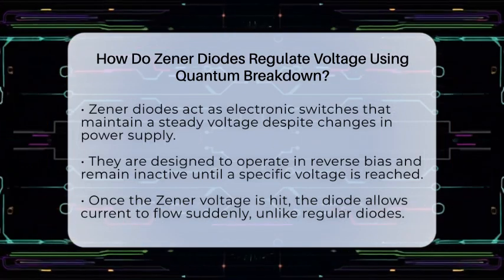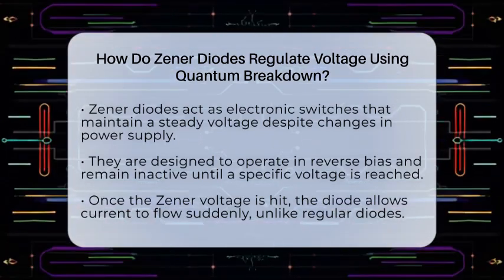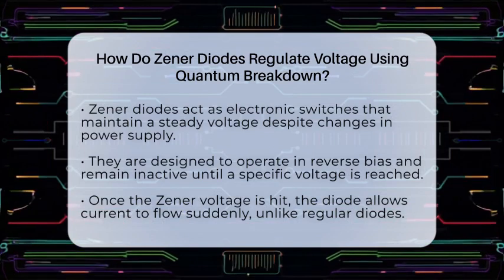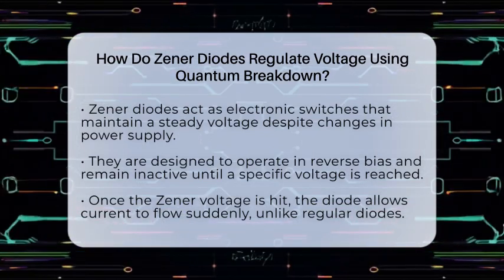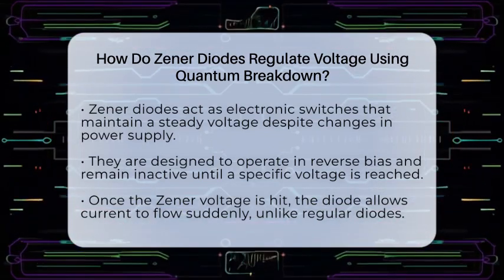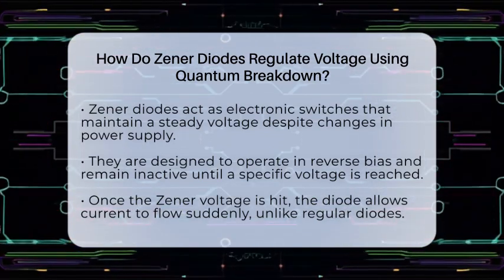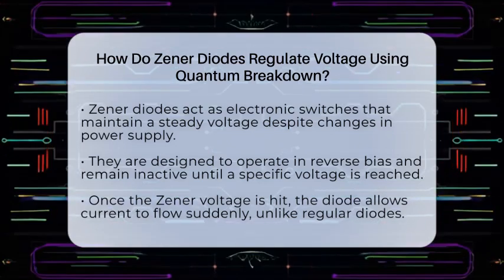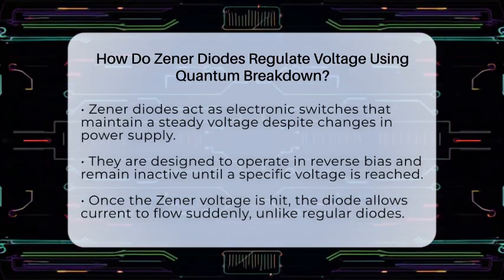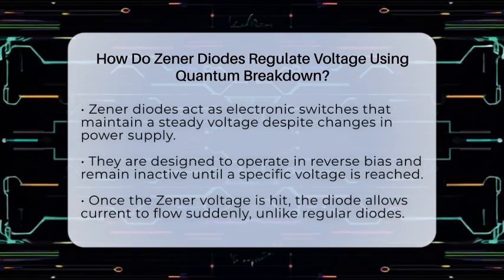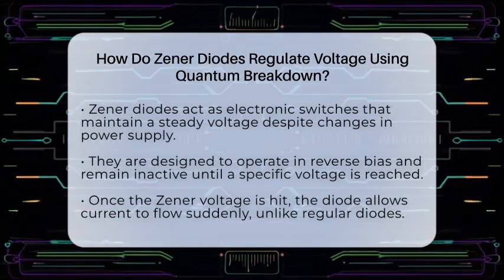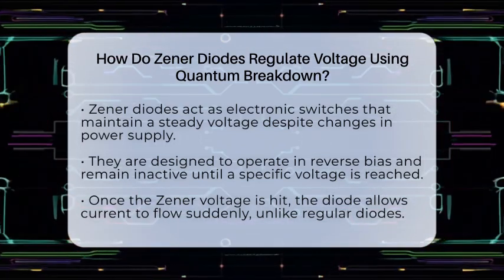When connected in reverse across a power source, they stay quiet until a specific voltage is reached. Once that voltage hits, they suddenly allow current to flow. This is not like regular diodes that block current in reverse. Instead, Zener diodes use a quantum mechanical process called Zener breakdown to control voltage.